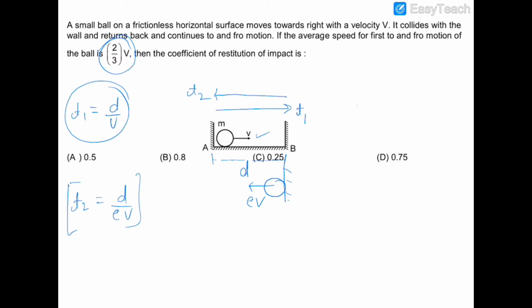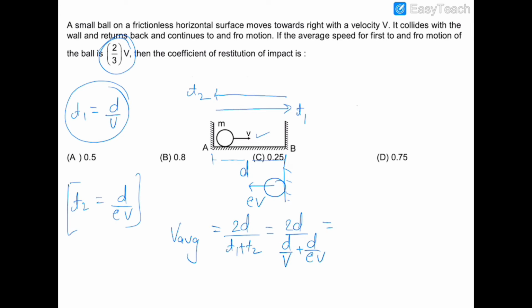So the average velocity is equal to the total distance, which is 2D, upon the time taken, which is T1 plus T2. So this is 2D upon D upon V plus D upon eV.